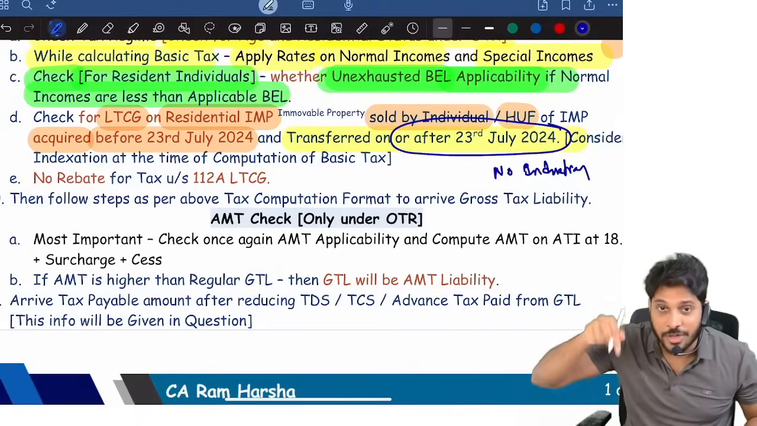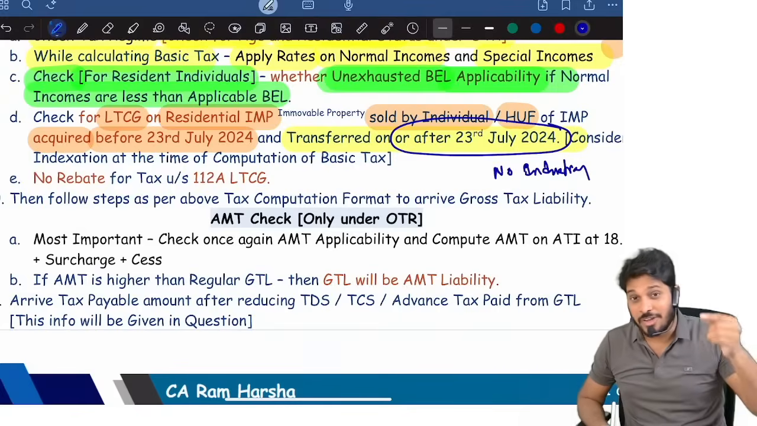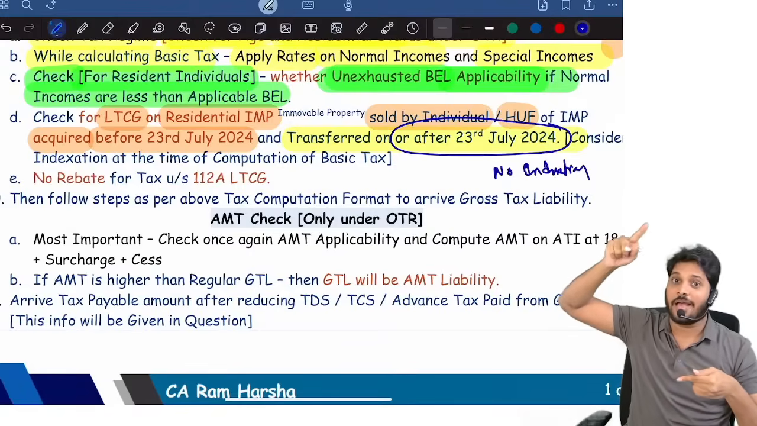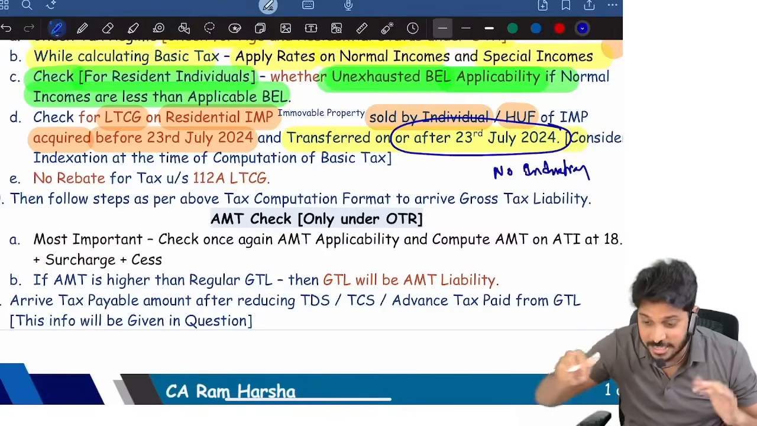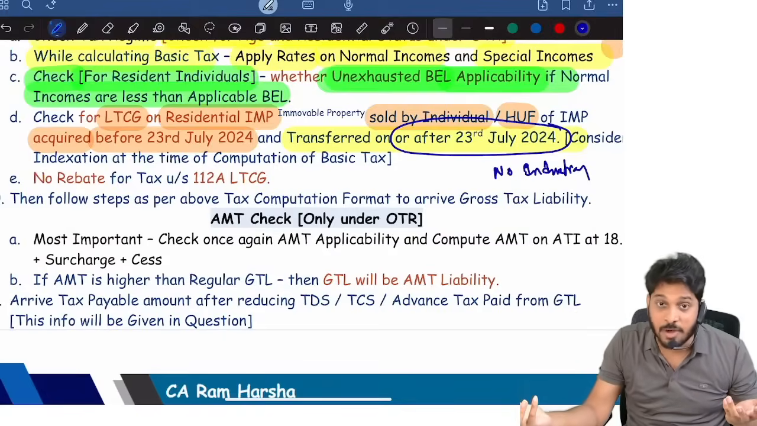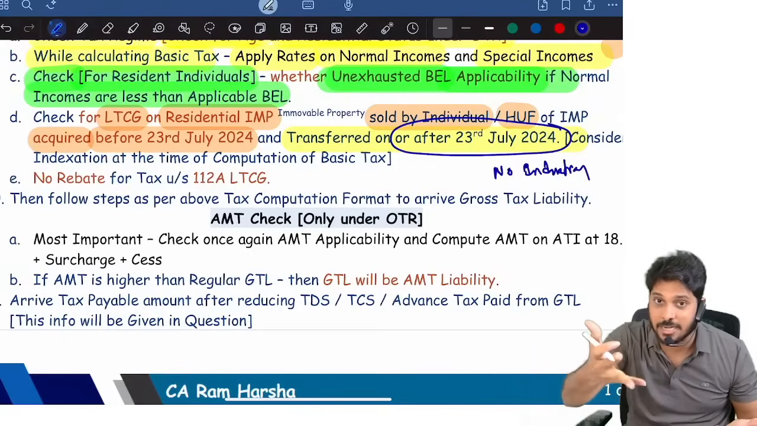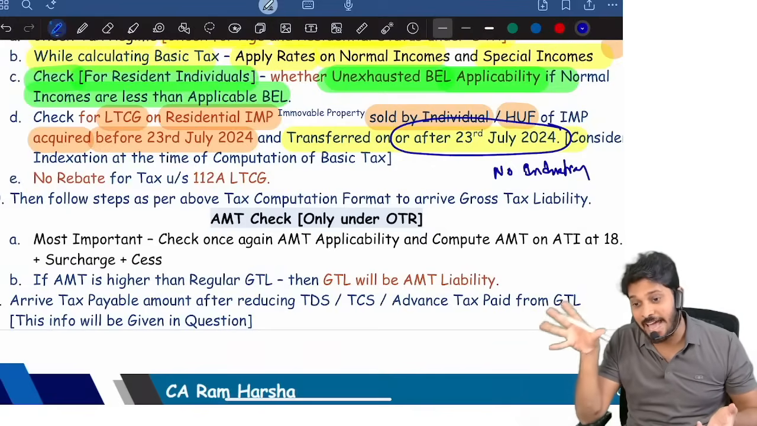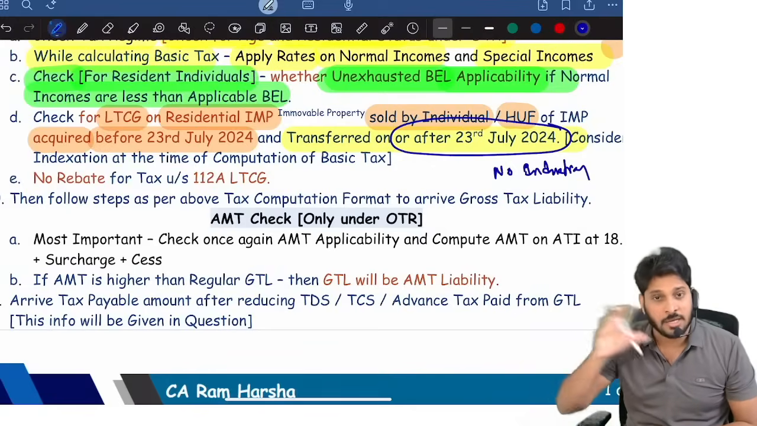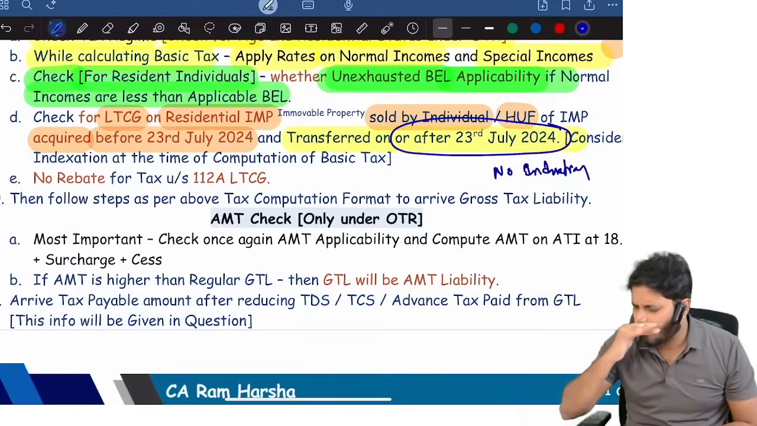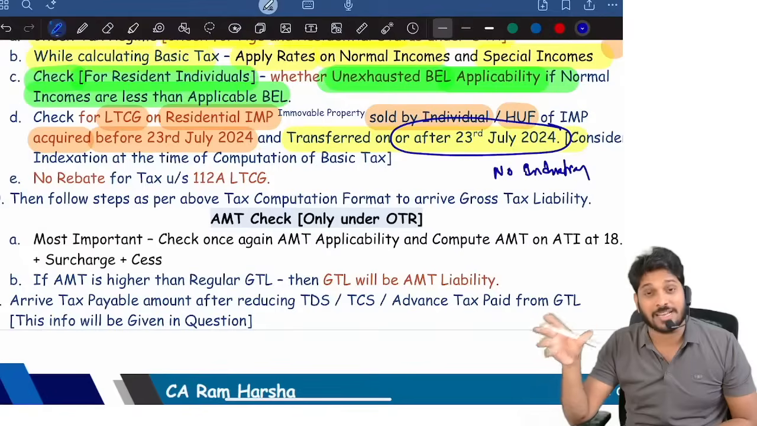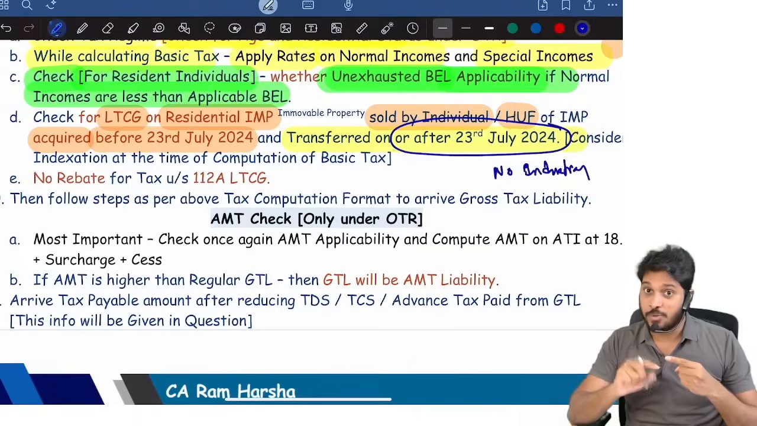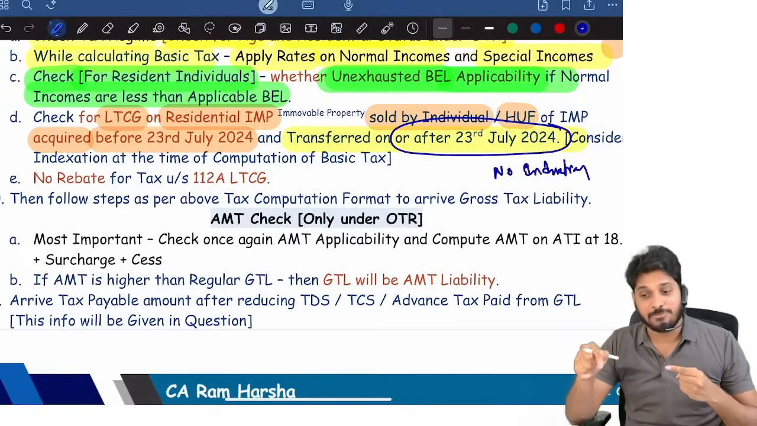But when you are computing tax liability, and the property was purchased before 23rd July and sold after 23rd July 2024, and it's a long-term asset, we did not claim indexation at the time of computing capital gains. But at the time of tax computation, once again you compute long-term capital gain with indexation, after exemption. Then the balance amount is applied with the tax rate: 20% with indexation, 12.5% without indexation.